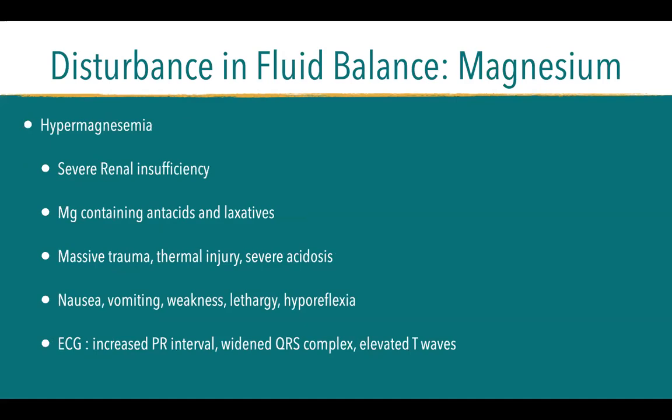Hypermagnesemia, so again, renal problem. Magnesium-containing antacids like Kremil S, aluminum and magnesium hydroxide is the generic name of Kremil S, and also TUMS. So again, it's about intake. You have more magnesium because there's more intake. And also, again, there's mobilization from intracellular to extracellular, such as massive trauma, thermal injury, severe acidosis. Okay? So there are also ECG changes associated with it.